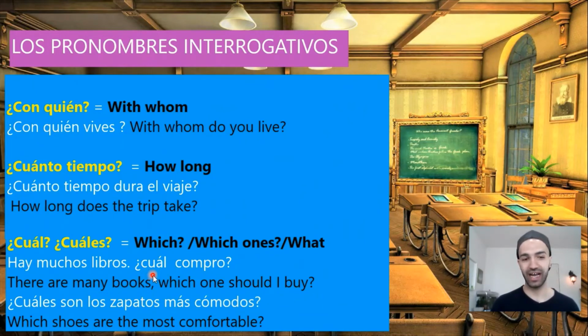So here we ask ¿cuál? Because I'm speaking about which book should I buy. It's one book, it's singular. There are many books. Which one should I buy? Hay muchos libros. ¿Cuál compro? Which one should I buy?